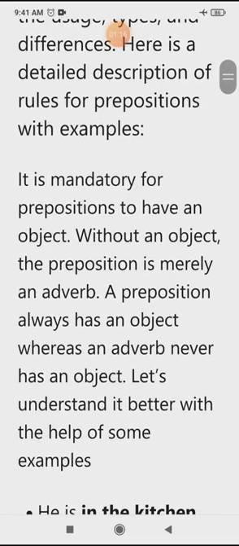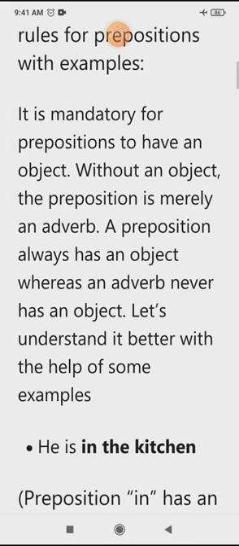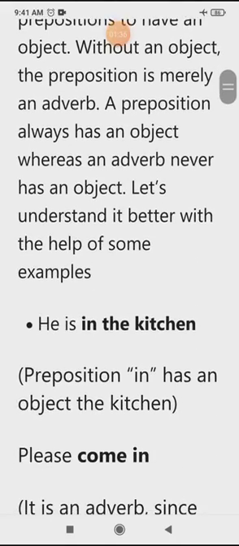It is mandatory for a preposition to have an object. Without an object, the preposition is merely an adverb. A preposition always has an object, whereas an adverb never has an object. Let us understand it better with the help of some examples.